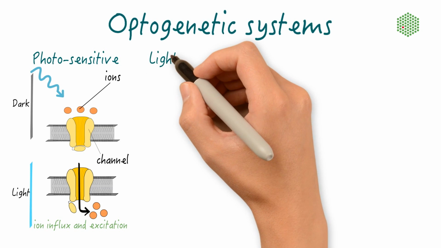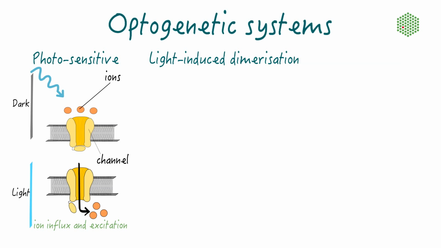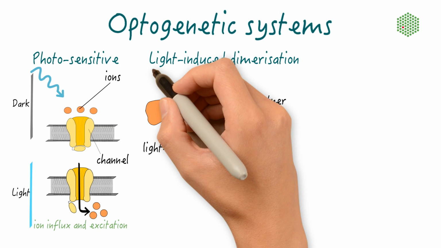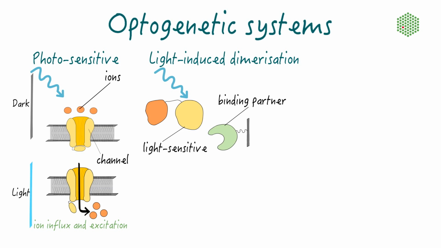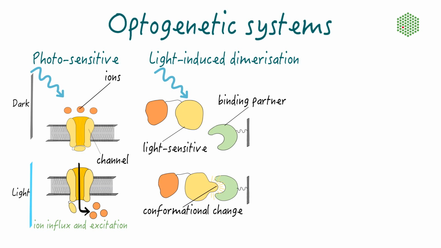The second system involves proteins that undergo light-induced dimerization. Light exposure induces a conformational change in a photosensitive protein domain. Then, a specific interactor exclusively binds the photosensitive protein in its excited state. Using this light-dependent heterodimerization, a fused target protein can be recruited to the plasma membrane.